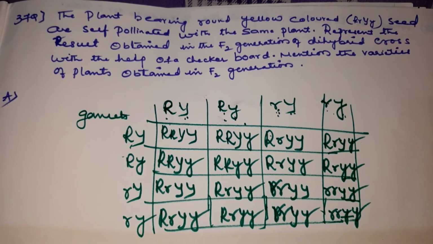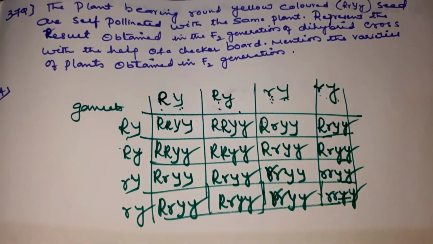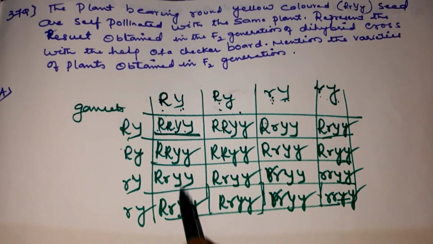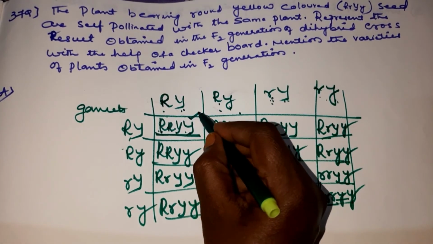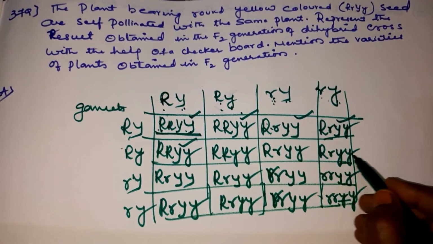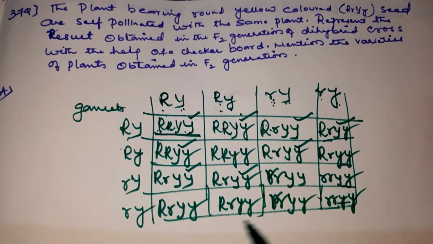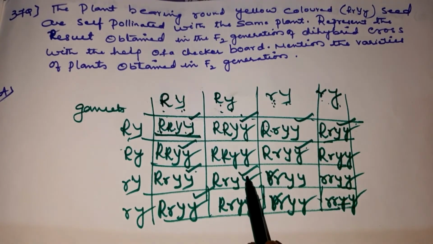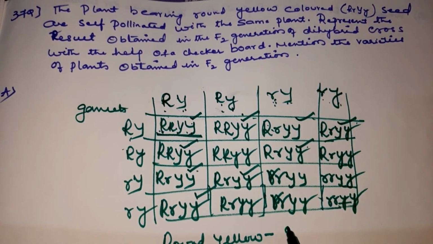So like this you have. Now you have to find out, they are asking you to mention the varieties of plants obtained in F2 generation. So here you have round and yellow, children. See, capital R and capital Y you have to check. Capital R, capital Y, capital R, capital Y. You have to count 1, 2, 3, 4, 5, 6, 7, 8, 9. So round and yellow you have 9, children.